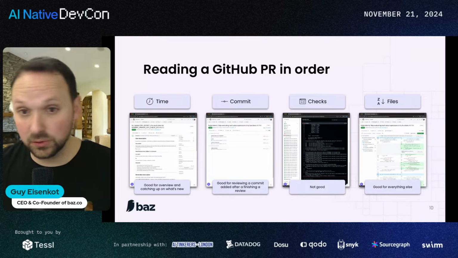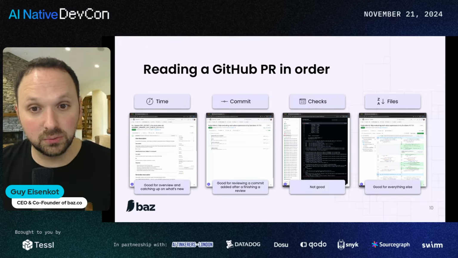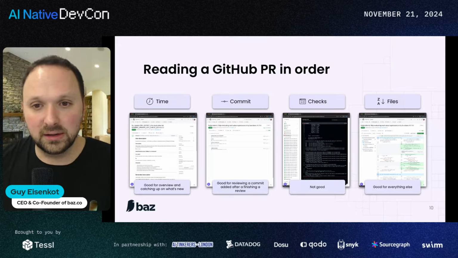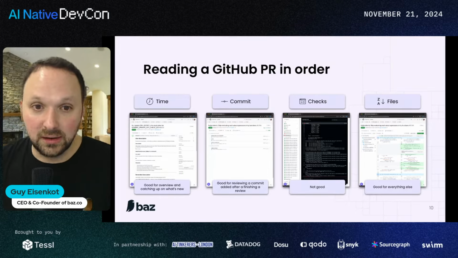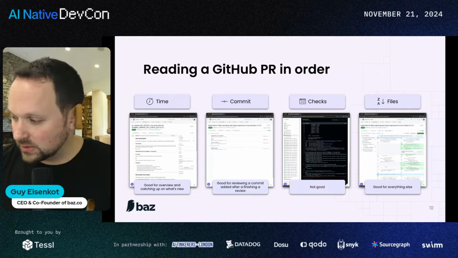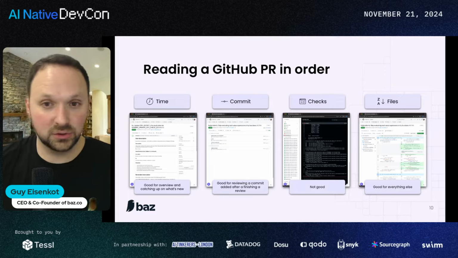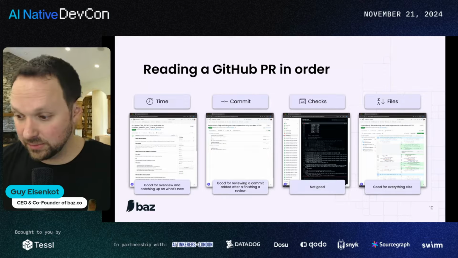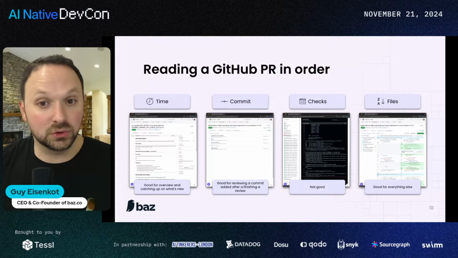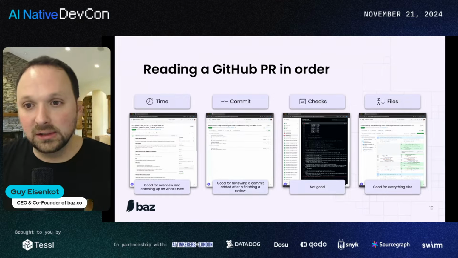You have your checks on the bottom, the merge blockers. Everything you probably need in a time based format. You don't see the code. That's not something you'd see there. You see all the interaction of your teammates. The second aspect is commits, and commits again, if your organization organizes commits in an amazing way, please let me know. But generally, commits are a good place only to see the incremental change after you've already reviewed a PR.